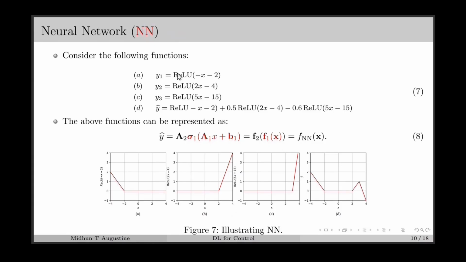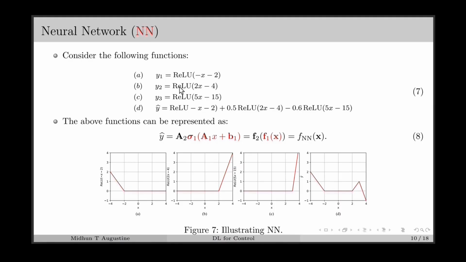Each of these equations we can represent as in this equation 8, where A2, A1 and B1 contain all the coefficients in these equations. For the first equation, A2 will be simply equal to 1, sigma 1 will be ReLU, A1 will be minus 1, and B1 will be minus 2.